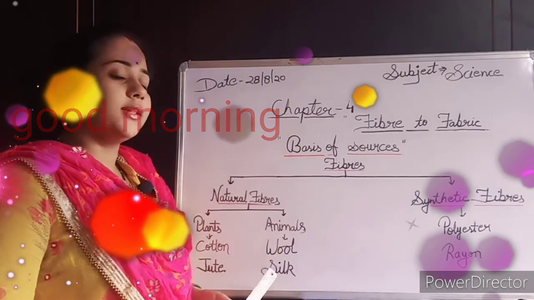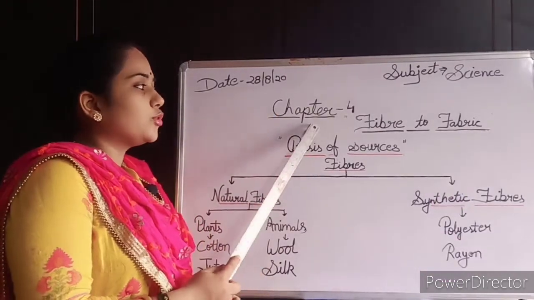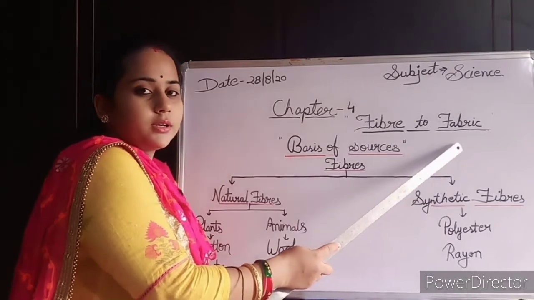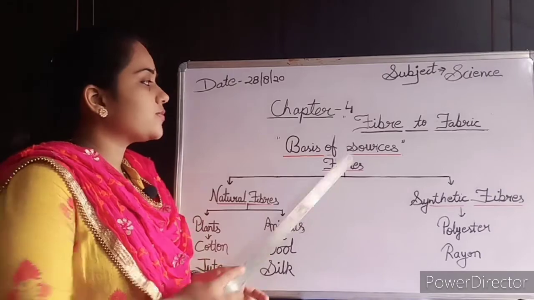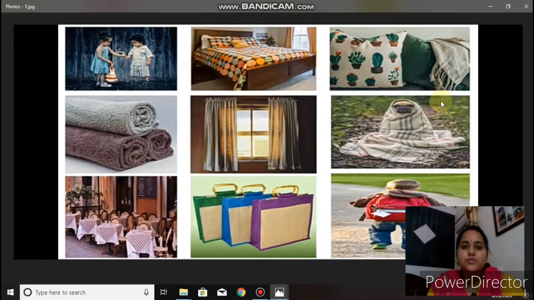So students, in the last class we started our chapter number 4, that is Fiber to Fabric. In the last class we discussed the history of clothing and what is fiber and what is fabric. So students, before starting today's class, I want to tell you something.